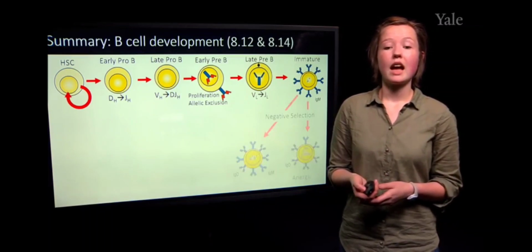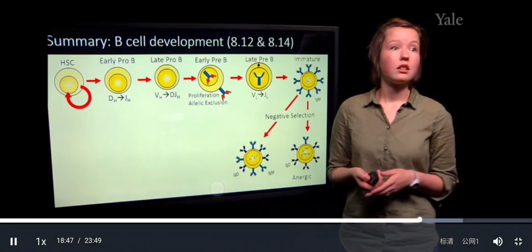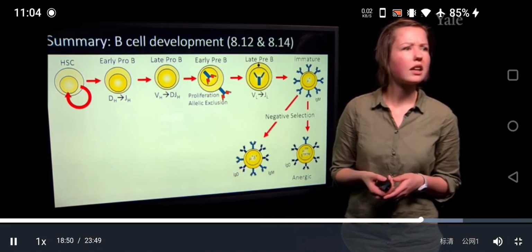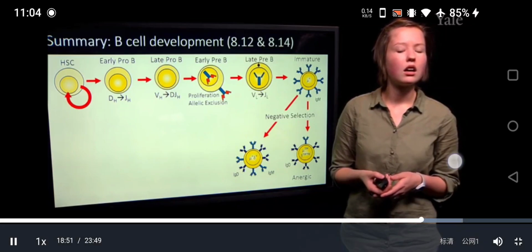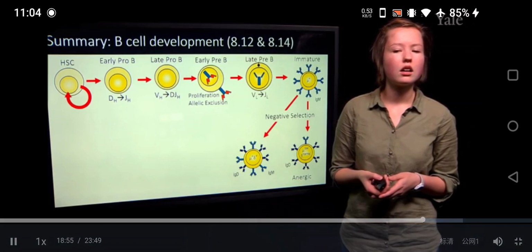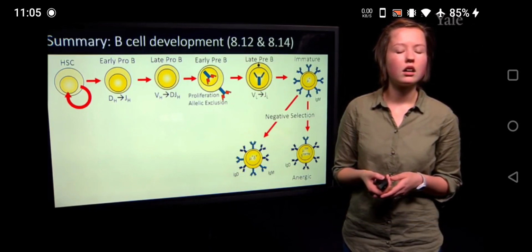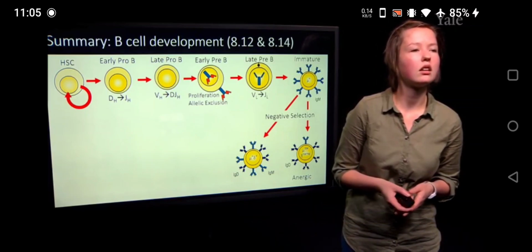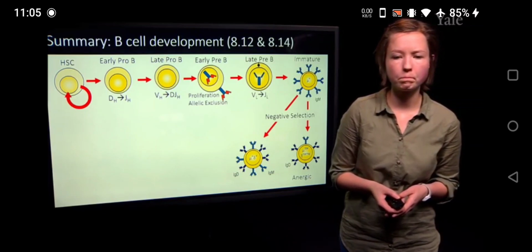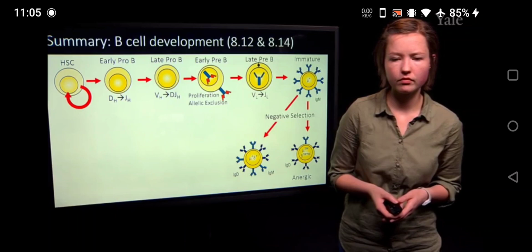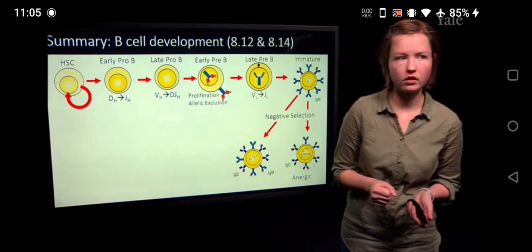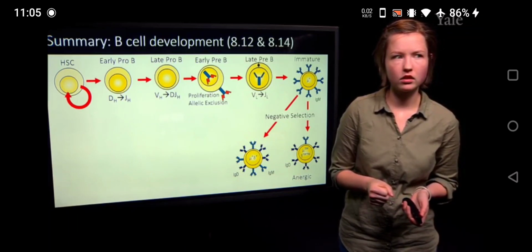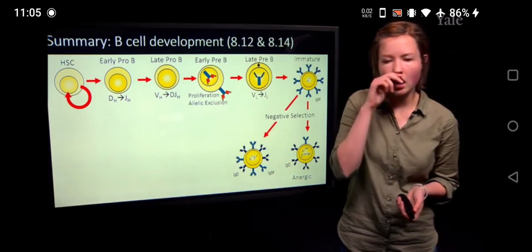Did you make a mistake there? I don't think so, did I? You were talking about light chain, I think, when you still wanted to be talking about heavy chain. Sorry, at which point? Between the late pro-B and early pre-B, and then when you got to the late pre-B, you started talking about light chain rearrangement again. Oh, wait, yeah, sorry, late pre-B is when light chain rearrangement.